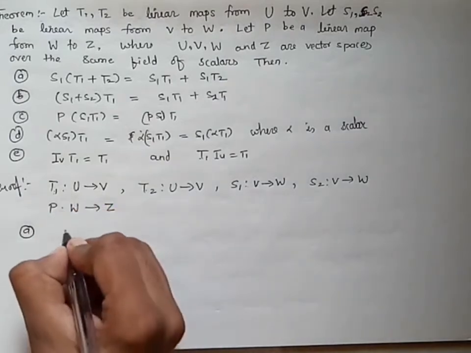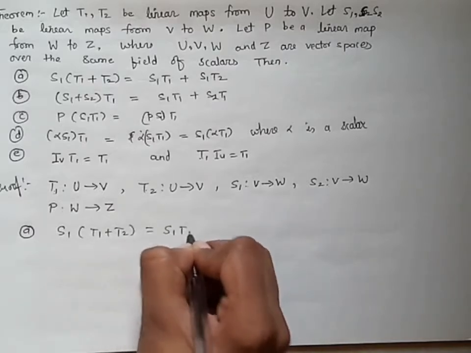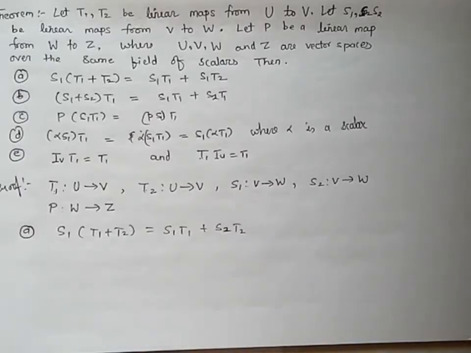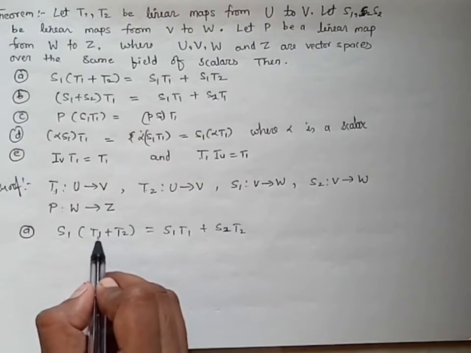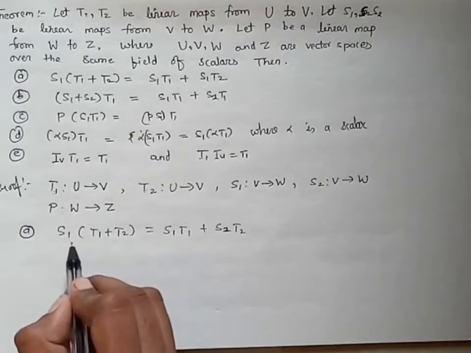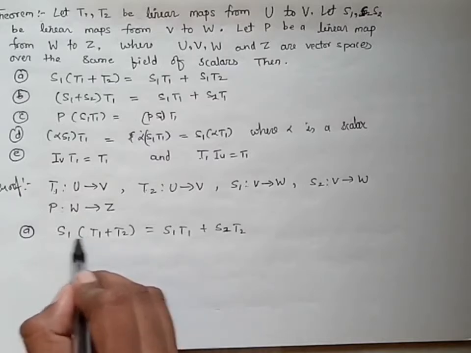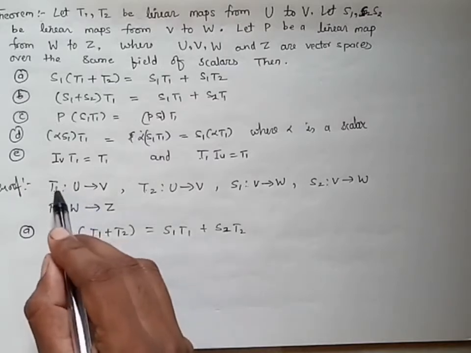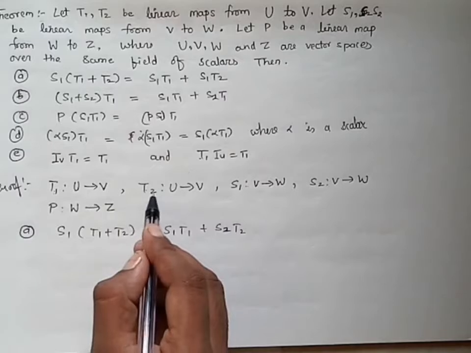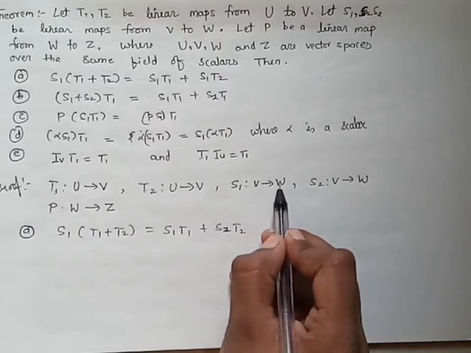So the first one asks us to prove S1(T1 + T2) = S1T1 + S1T2. Before starting this, first of all we have to see that T1 plus T2 is defined. Yes, we have already seen that T1 plus T2 is defined. Again there is a question whether the product S1(T1 + T2) is defined, that is, whether the composition of these two is defined. Yes, because T1 and T2 are mappings from U to V, their sum is also from U to V, and S1 is a mapping from V to W, so obviously it is defined.